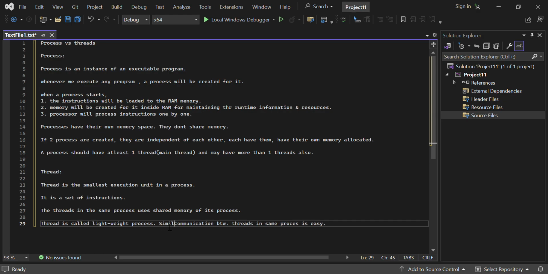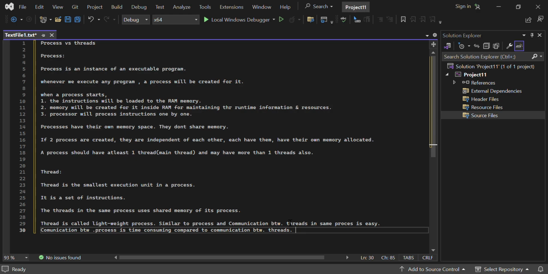That's why it is called a lightweight process, whereas communication between processes is difficult and time consuming compared to communication between threads.